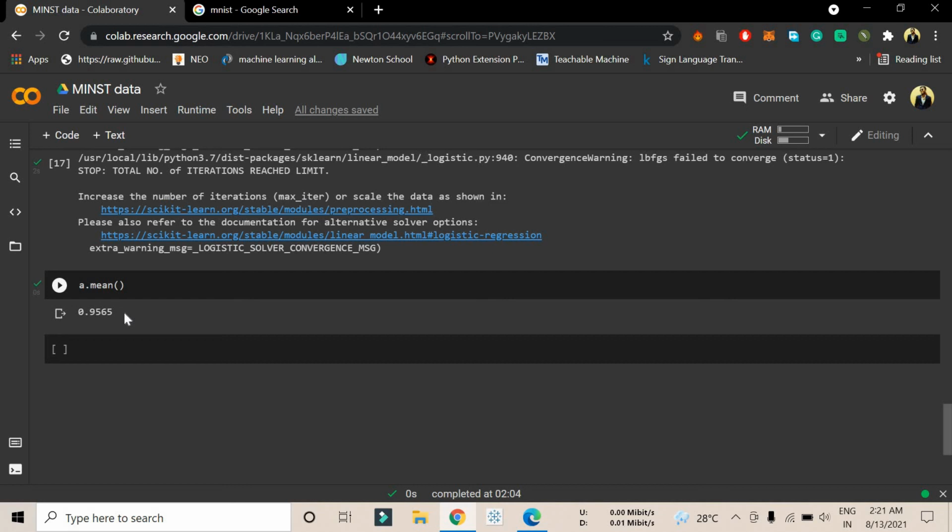But the main motto of this model is to predict whether it is 2 or not. So maybe in this particular data we don't have many 2s, very few 2s are there, and the model has predicted that it is not 2, so that's why it is showing that we have 95% accuracy. Otherwise it might have shown something else, right? You understood me, right? So yeah, that's all for this video.